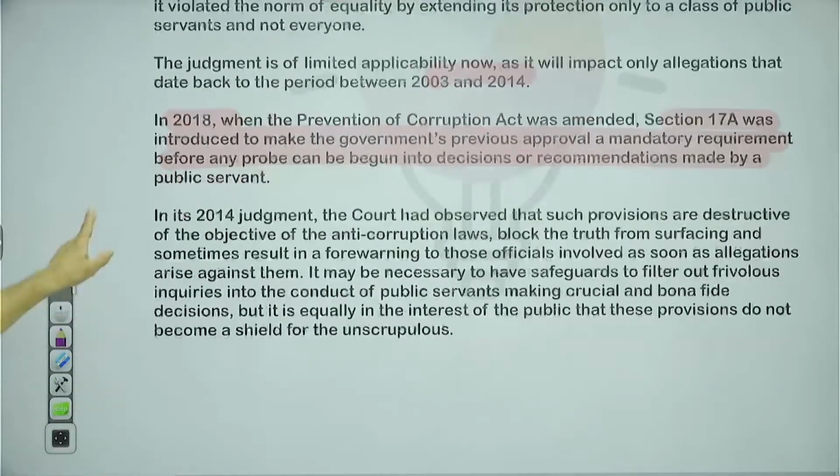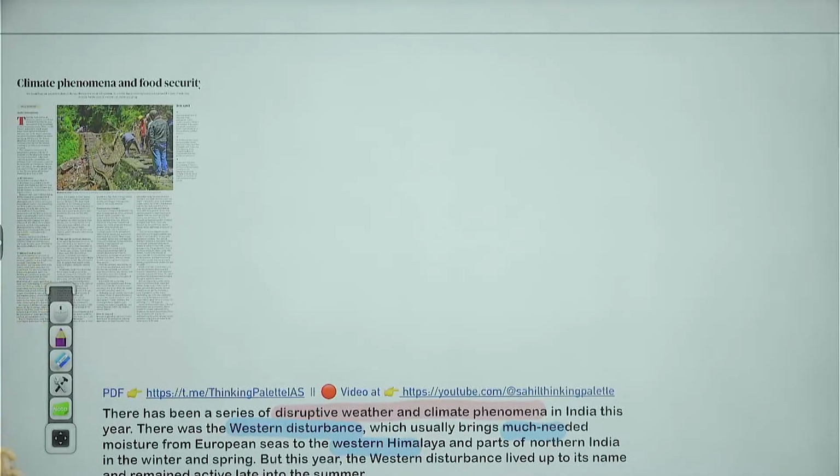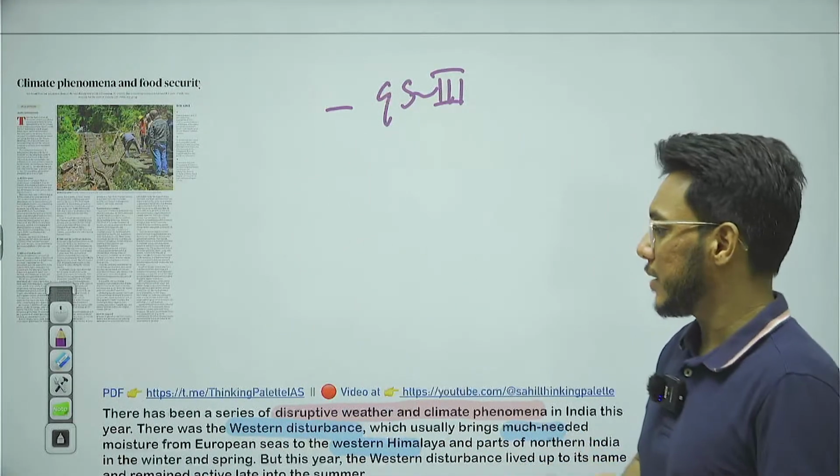Okay. Moving on to the next article, climate phenomena and food security. So we'll take this particular article with respect to GS paper number 3, climate change and food security.